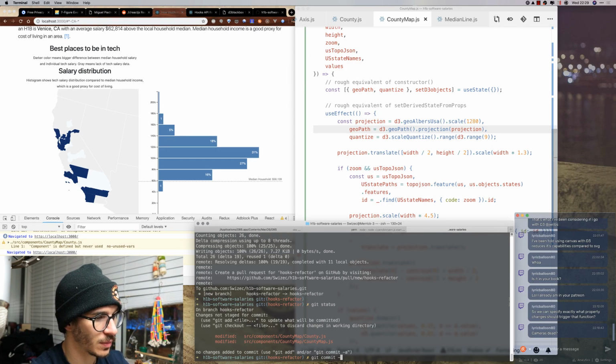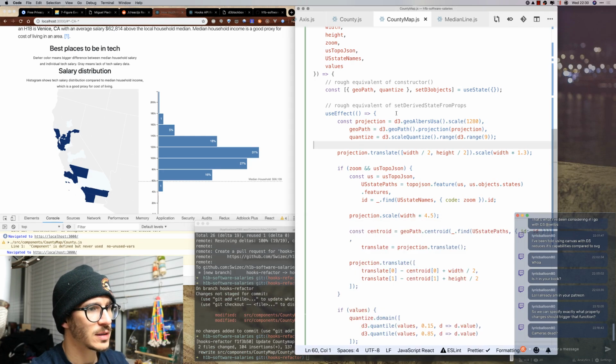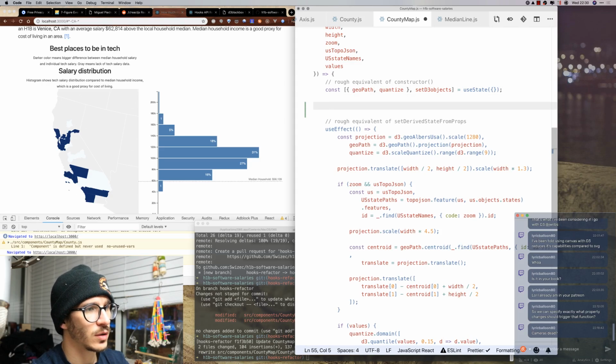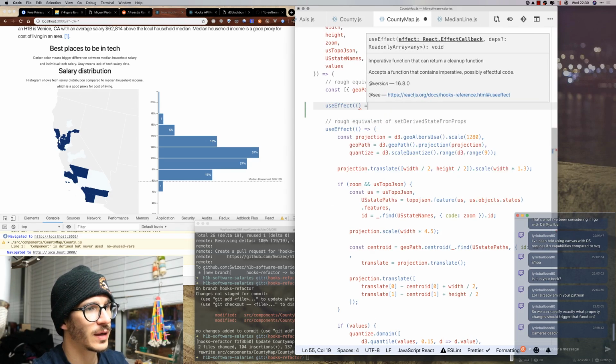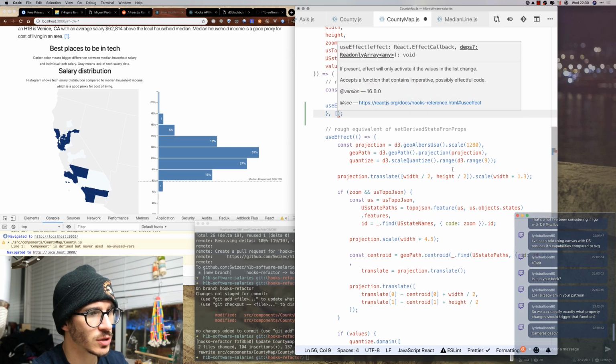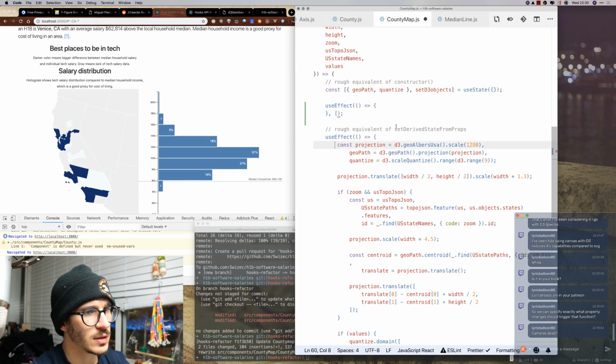So git commit -a -m, and we're gonna call this "update county map to use hooks." Now let's see about granulating it out. So we know that useEffect, let's see, we know that when the projection changes. The projection changes when, let's see, we can take the projection here